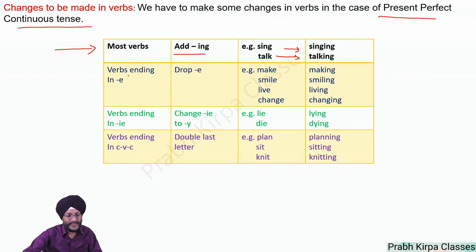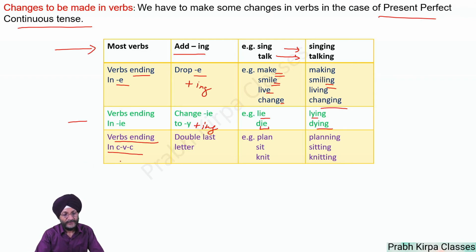In the case of verbs which end with e, we have to drop e and add ing. Make becomes making, e dropped; smile, e dropped, and ing added, smiling. Live becomes living, change becomes changing. In the case of verbs ending in ie, we have to change ie to y, and we have to add ing. Lie becomes lying, that is ie has been changed to y and ing has been added. Die becomes dying.